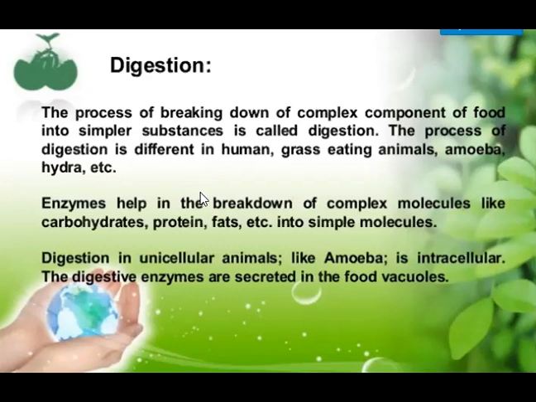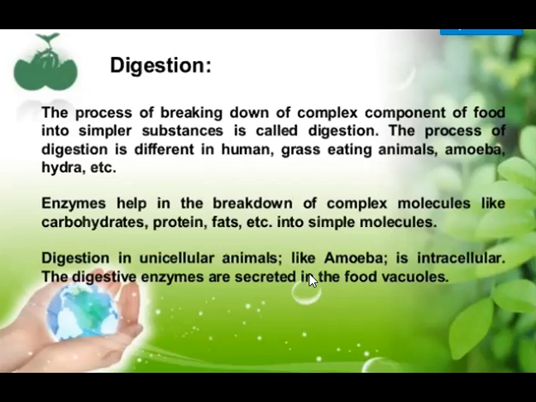Digestion in unicellular animals like amoeba is intracellular. Intracellular means it takes place inside the cell. The digestive enzymes are secreted in the food vacuole. If you remember, I have told you about the ingestion process in the amoeba. I explained that process, so just recall it.